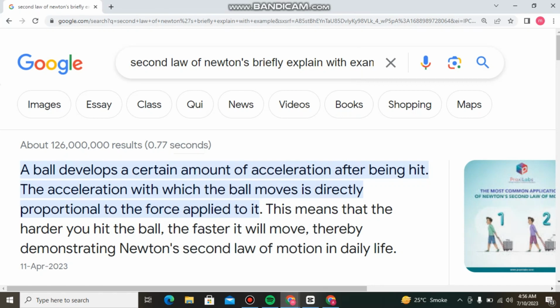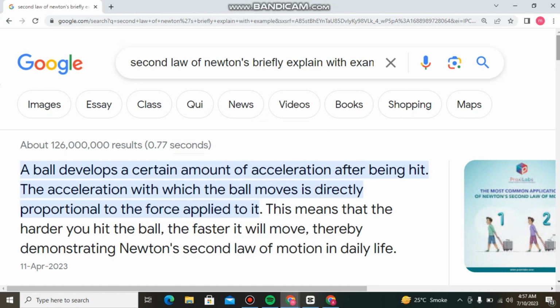Hello everyone. So in this video we will learn about the second law of Newton. A ball develops a certain amount of acceleration after being hit. The acceleration with which the ball moves is directly proportional to the force applied to it. This means that the harder you hit the ball, the faster it will move, thereby demonstrating Newton's second law of motion in daily life.